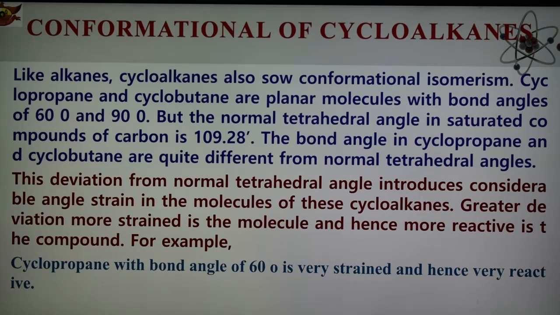Cyclobutane, with a bond angle of 90 degrees, is less strained, and hence more stable but still more reactive than cyclopropane's counterparts. In cyclopentane, the bond angle is 108 degrees, that of a regular pentagon, which is very close to the tetrahedral angle of 109 degrees 28 minutes. Because of this it has very little strain, and hence it is quite stable and much less reactive as compared to cyclopropane and cyclobutane.